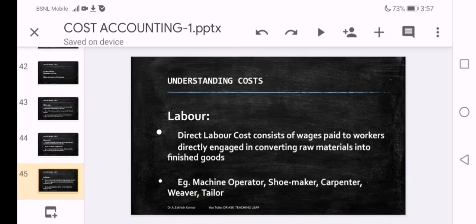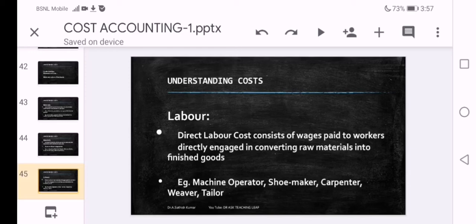Let us discuss element 2, labor. We call it wages. Direct labor consists of wages paid to workers directly engaged in converting raw materials into finished goods.